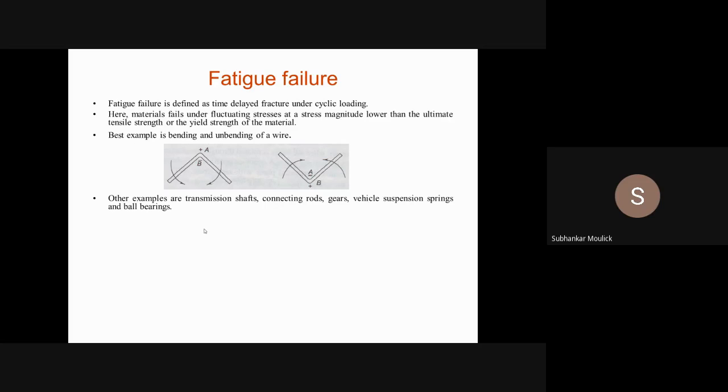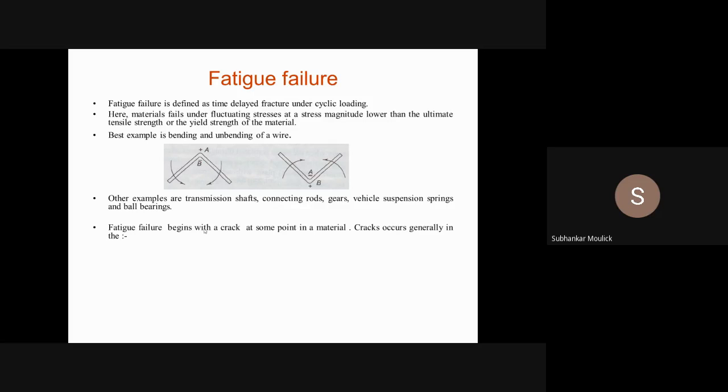Always a fluctuating or cyclic load acts when these mechanical elements are in working condition. So always remember, if these shafts, gears, springs, and ball bearings are connected to a machine member, and that machine member is in working condition, then failure of these individual mechanical components will take place through fatigue. Is it clear? Yes, sir. Okay.